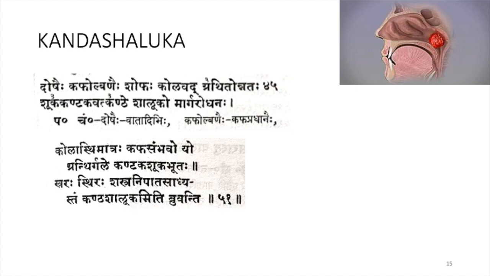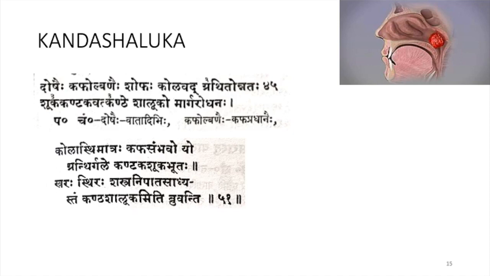Next comes Susru Samhita. Kolasti matra kapasambhavoyu grandhir gale kandaga shuga pudaha swa kharaha stiraha shastra nipada sadhyastam Kanda Shalugam iti bruvate. So kola asti matra, the seed of kola phala, that is the size of it.